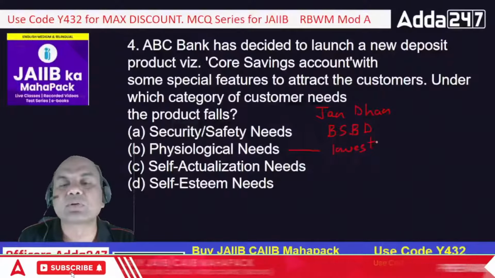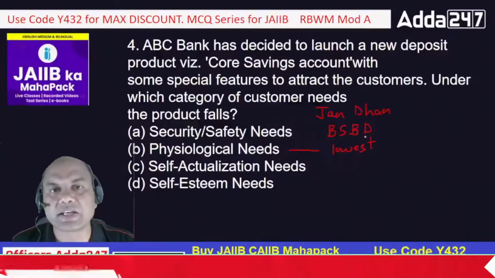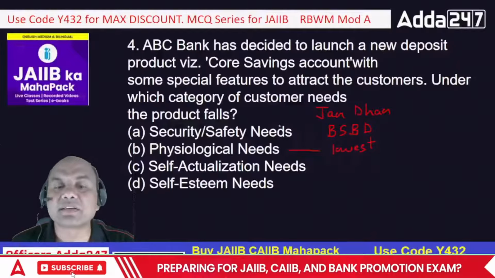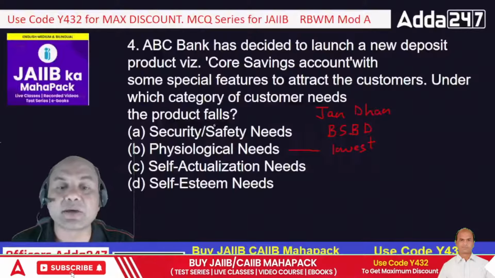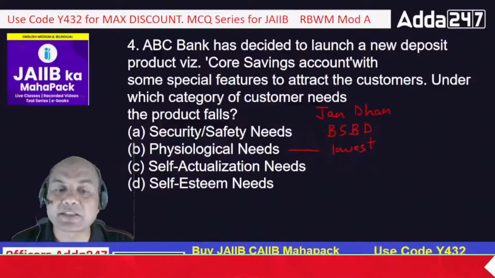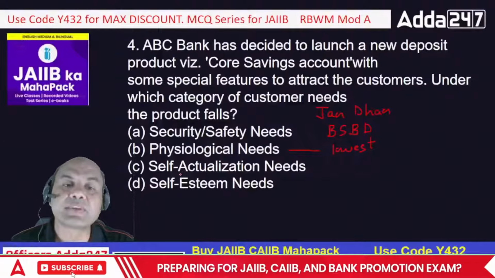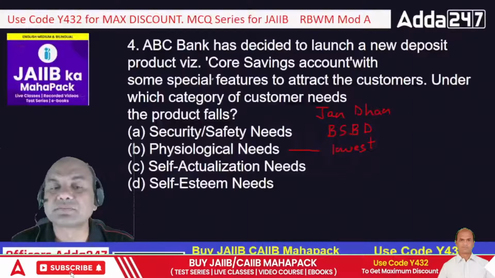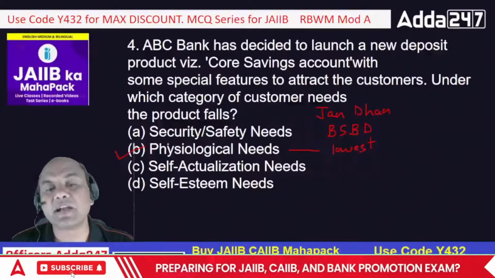Earning just to cover his daily meals or daily shelter, food and clothing. So this person will come under physiological needs, not security, safety, or self-actualization, or self-esteem, which are higher levels. So who will come for the basic savings accounts? Definitely that person will be B, physiological needs, right?